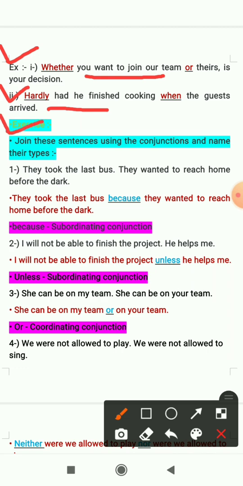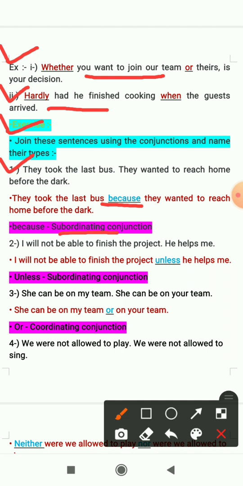Join these sentences using the conjunctions and name their types. So first of all we have to join the sentences by using the conjunctions and then we have to name the conjunction also. First one is: they took the last bus, they wanted to reach home before the dark. So here we have joined the sentences by using the conjunction because, which is a subordinating conjunction and is used to show a reason why they took the last bus: because they wanted to reach home before the dark. That is the reason.